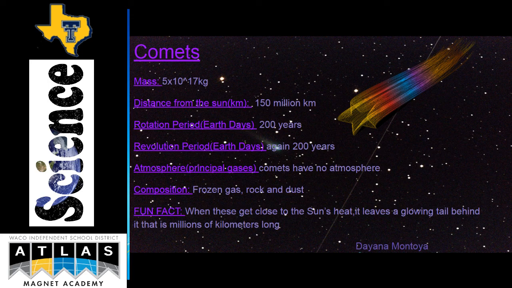Comet's composition is frozen gas, rock, and dust. And a fun fact about comets is that when they get close to the sun's heat, it leaves a glowing tail behind that is millions of kilometers long.